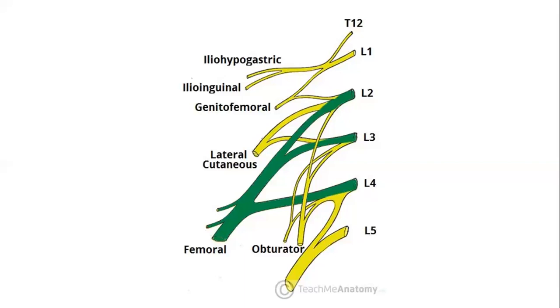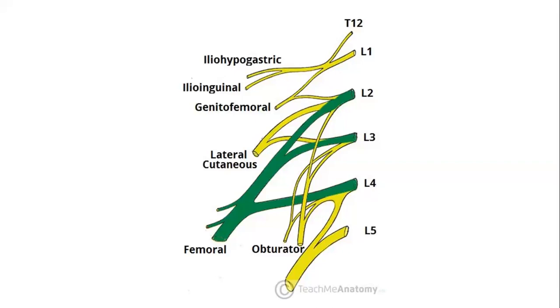Next nerve is the lateral cutaneous nerve of thigh, also called lateral cutaneous femoral nerve. It pierces the psoas major on its lateral side, runs obliquely downward below the iliac fascia. Medial to anterior superior iliac spine, it leaves the pelvic area through the lateral muscular lacuna.